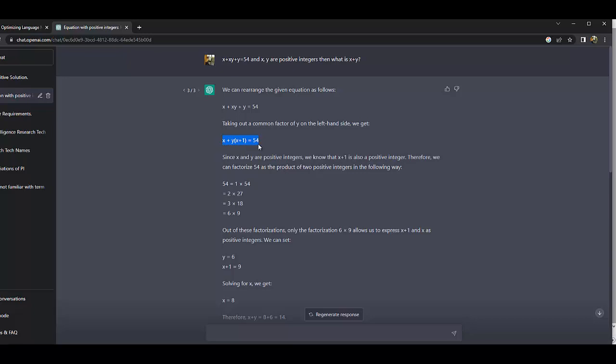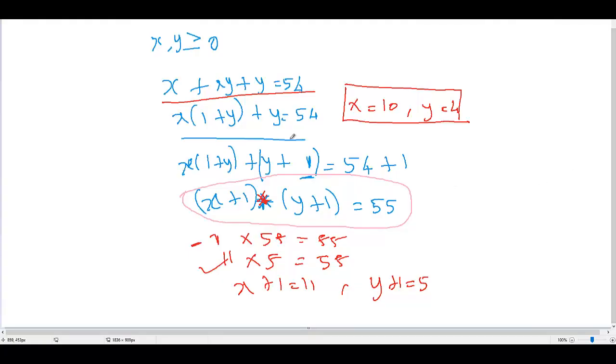But what they are missing in this equation is that they don't add the parameter on the left and right. In our question, after plus y we have added this plus 1 concept on the left side and the right side.